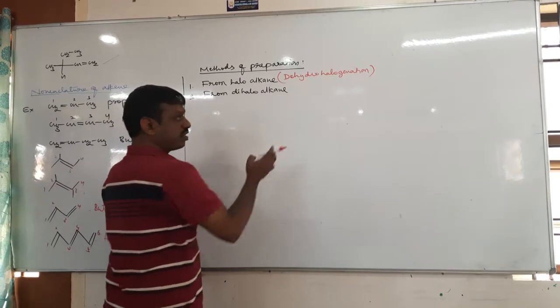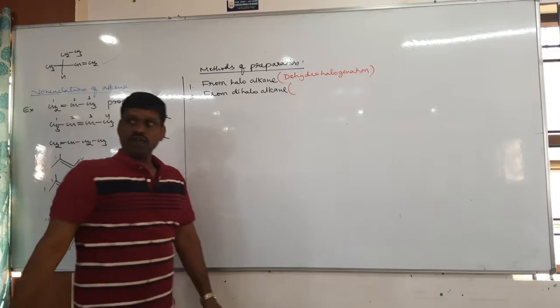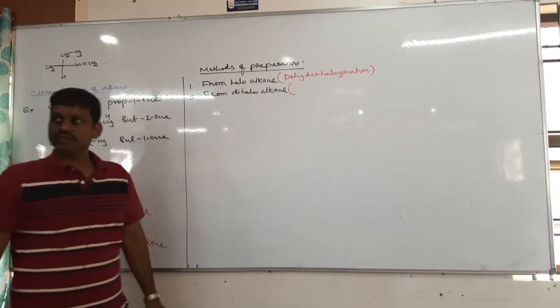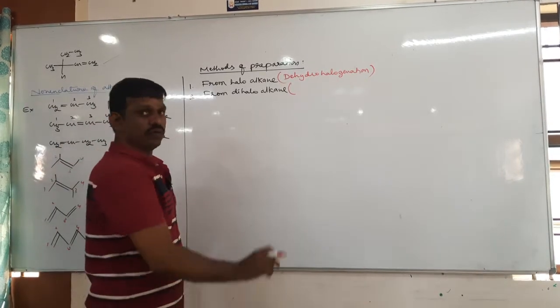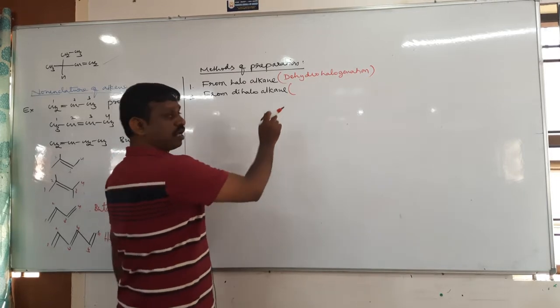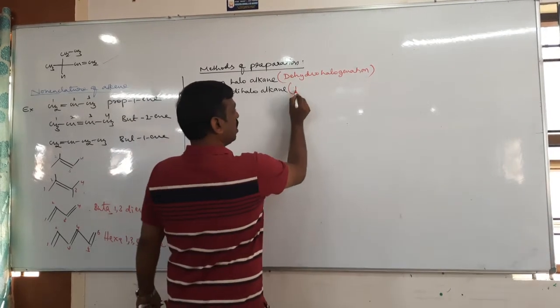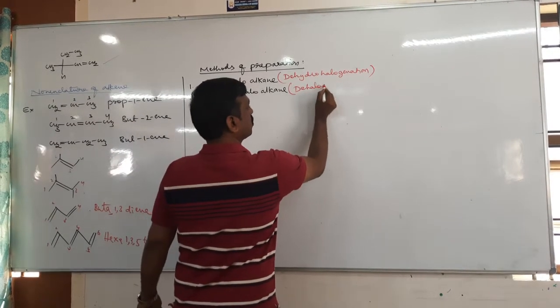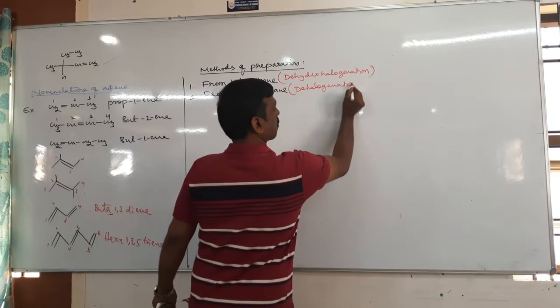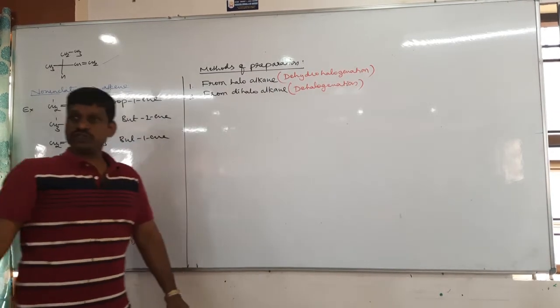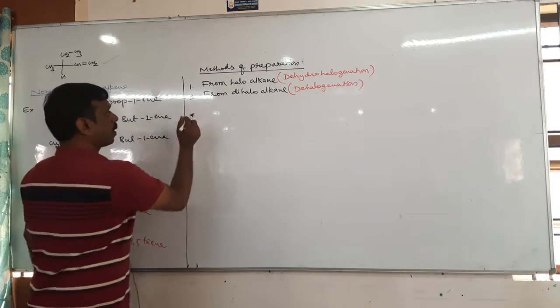So what is the name of the reaction? If there are two halogen atoms, so two halogen atoms can be removed, no? So what is the name of the reaction? Dehalogenation. Next 3.